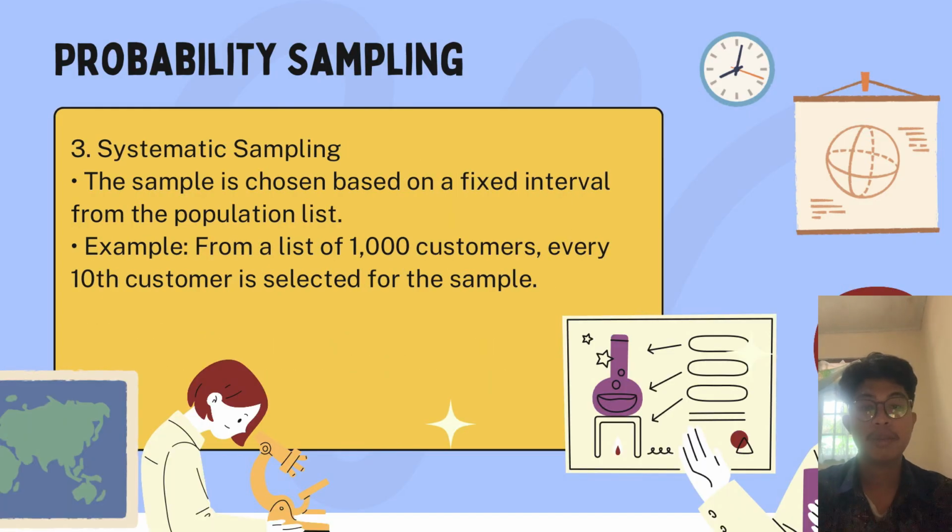3. Systematic sampling. The sample is chosen based on a fixed interval from the population list. The example, from a list of 1000 customers, every 10th customer is selected for the sample.